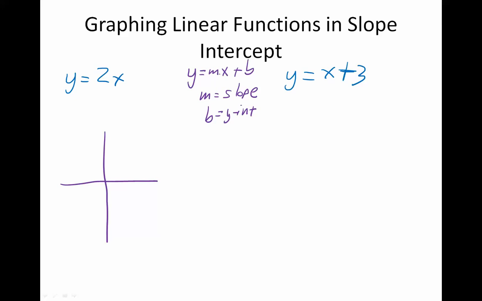We can see that the number that is multiplying the x is our slope. So we say y equals 2x here. Well, the slope is 2. Notice there's no change in the b, so that's going to stay at 0. But instead of going up 1, right 1, a slope of 2 tells us to go up 2, right 1. Because remember, slope is the change in y over the change in x. And I'm going to continue to make that pattern in both directions. Notice in the other direction it's down 2, left 1.